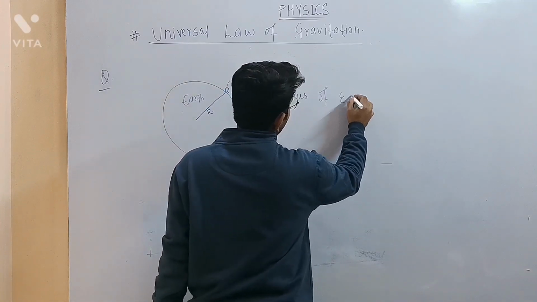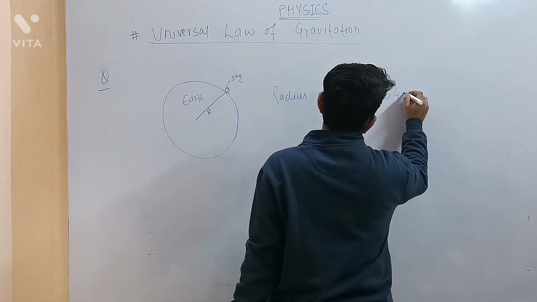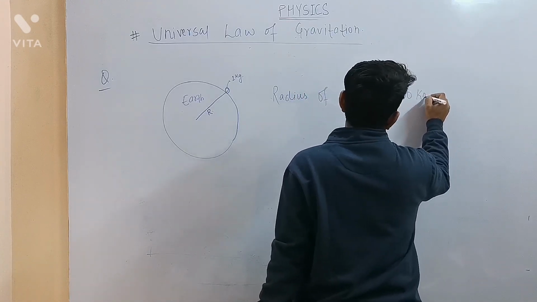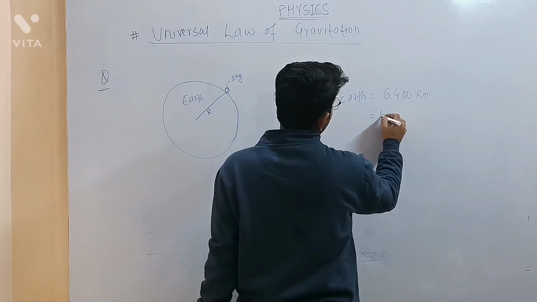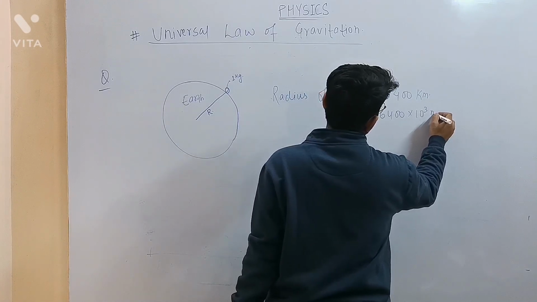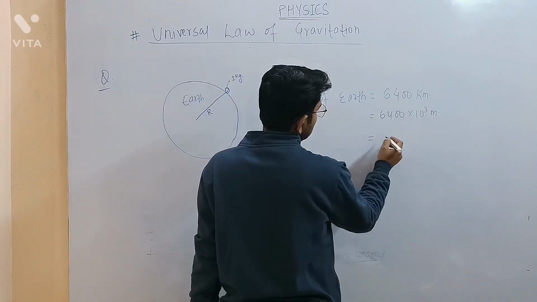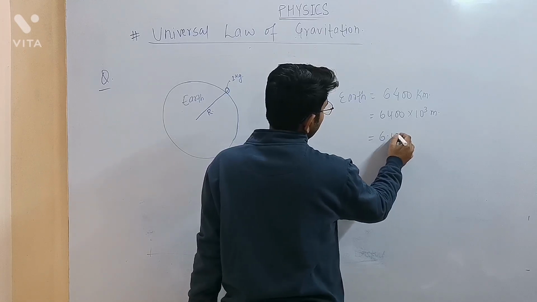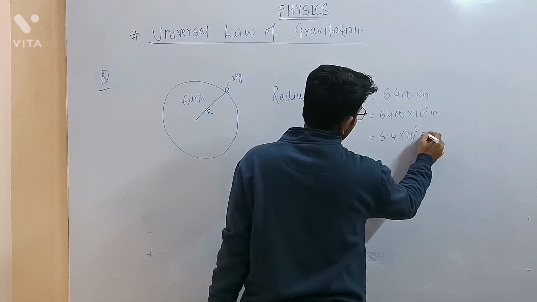Radius of earth equals 6400 kilometer. Now convert this to SI unit. You will have 6400 into 10 to the power 3 meter. Further, if you do the conversion for simplification, you will get 6.4 into 10 to the power 6 meter.